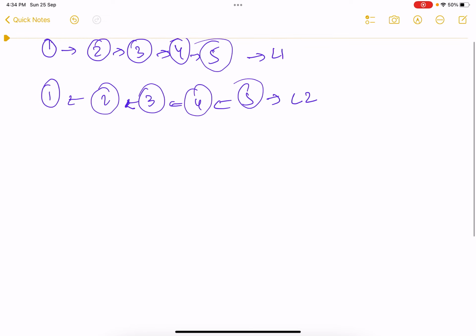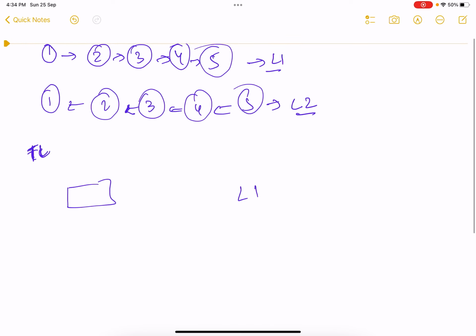Now here, consider this. This is L1, you want L2. So consider a temporary list, let's call it TL. This is a temporary list, an empty list, and this is my L1. So what I will be doing is taking help of an empty list to convert my L1 into L2, right? To convert my L1 into L2.